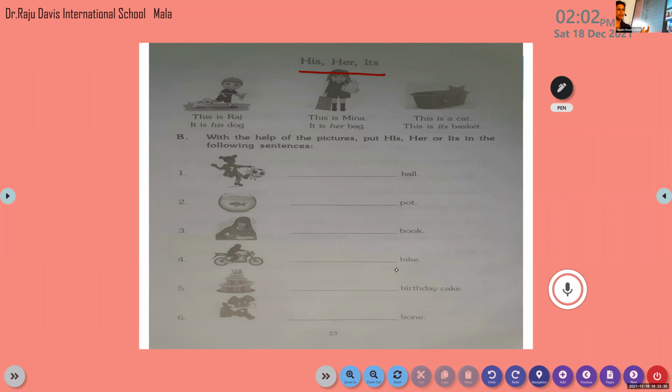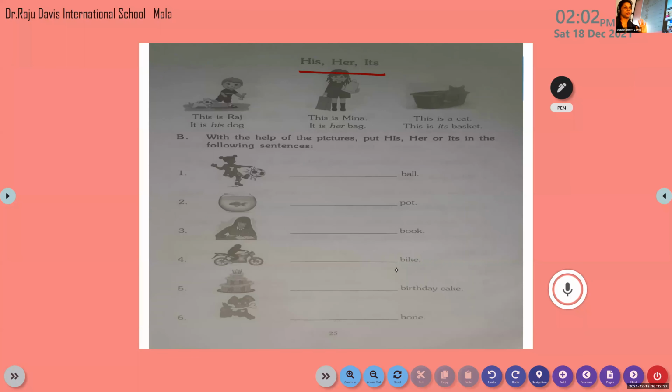As Tirtha is a girl, we have to use the pronoun her. Have all of you understood how to use it? Now let's move on to the exercise.